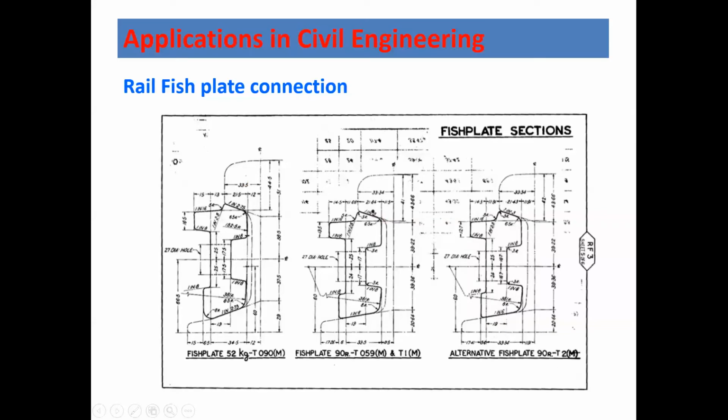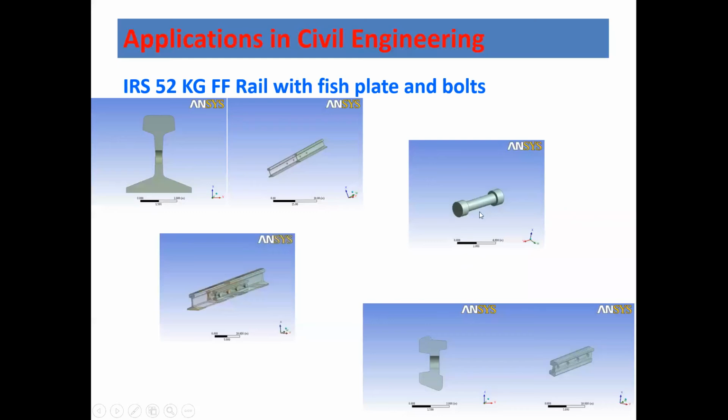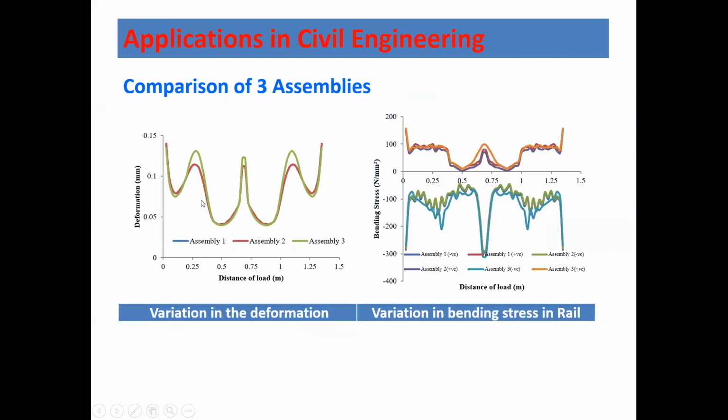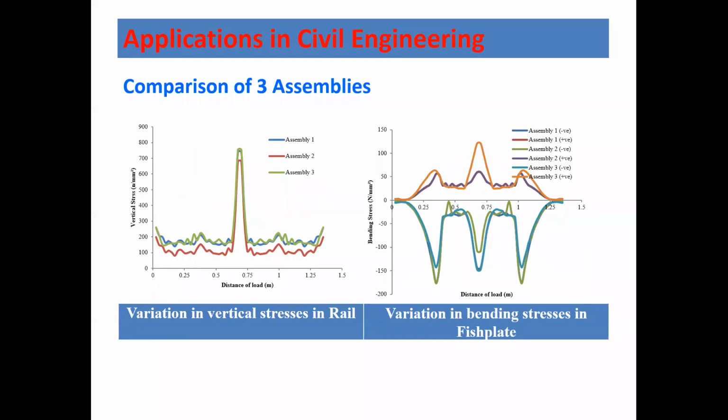They have modeled all these components: they have modeled the rail, even the rivets or the bolts, and the fish plates over here. You can see this is a fish plate, and at the end what they have got is the deformation. So you can see there is a maximum deformation, and as the wheel is moving on the rail, the fish plate is going to deform significantly. Okay, so you can see these are some of the graphs giving you either the deformation or the bending stresses. Okay,